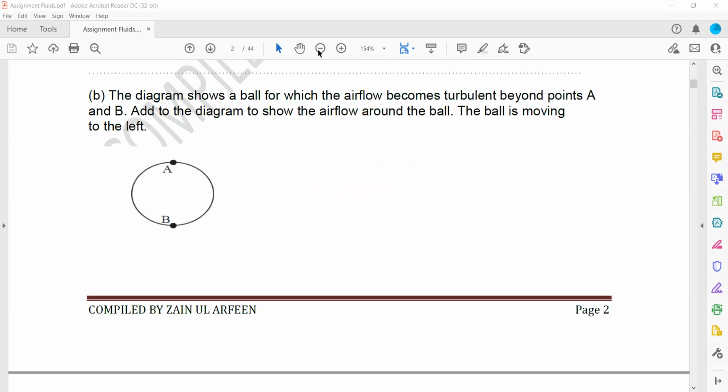The diagram shows a ball where the airflow becomes turbulent beyond points A and B. Add to the diagram to show airflow around the ball.